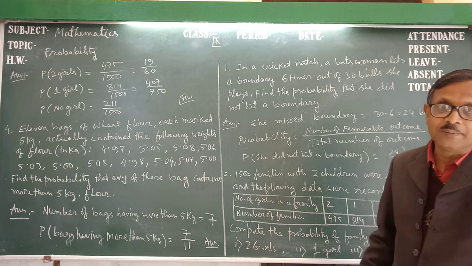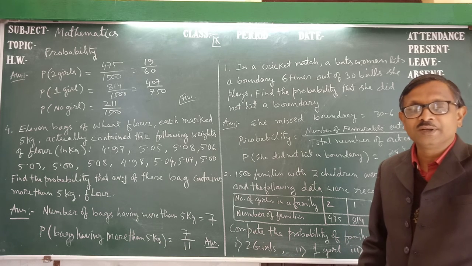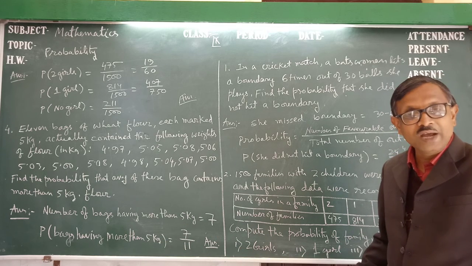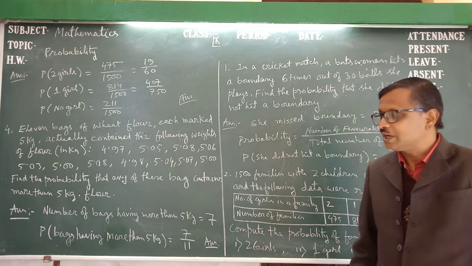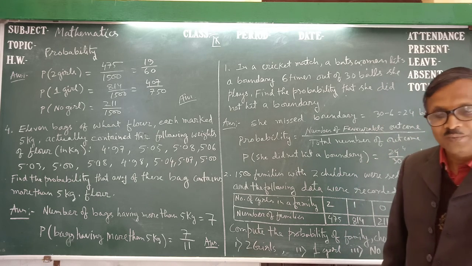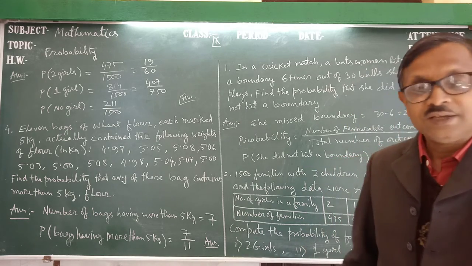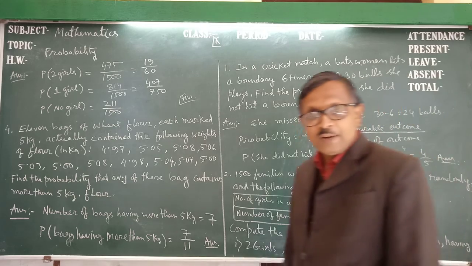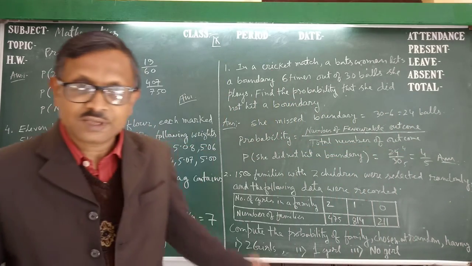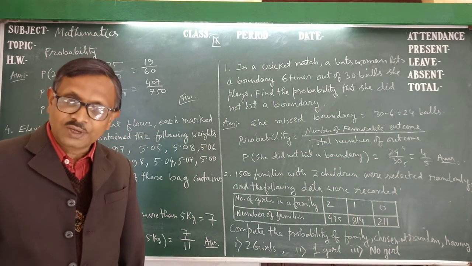If we add 2 upon 11, 2 upon 11 and 7 upon 11, these 3 values, we again get 1. That means the sum of the probabilities of the events is 1. So in such a way today we have discussed some questions of probability. Okay, thank you.